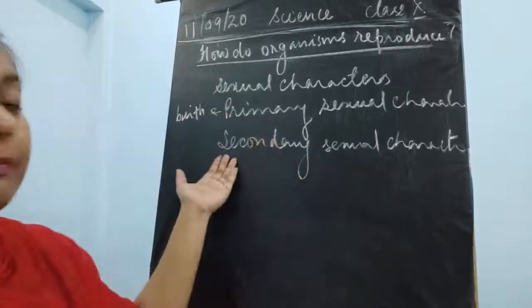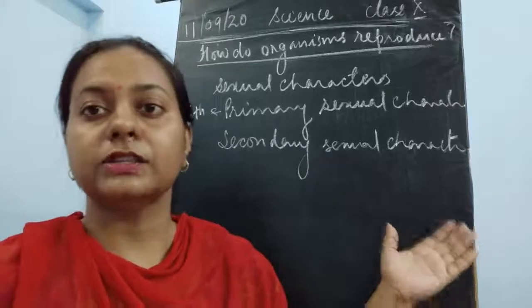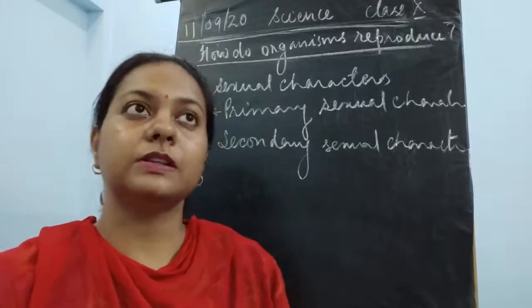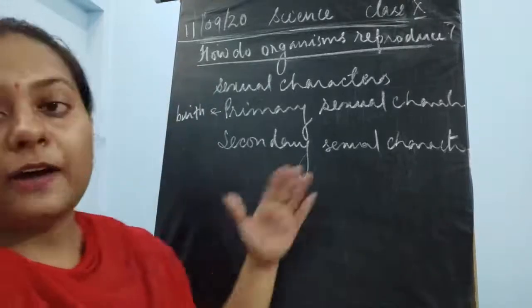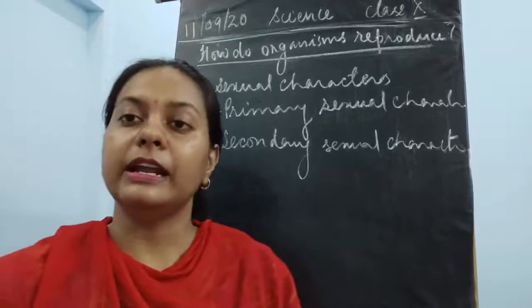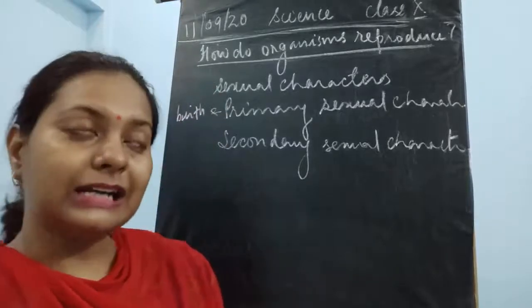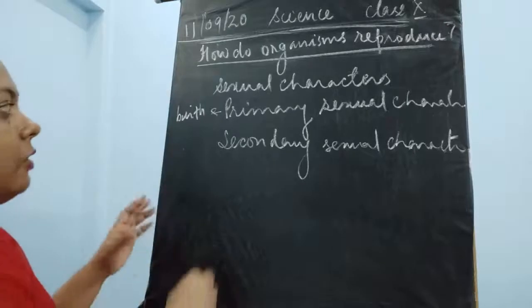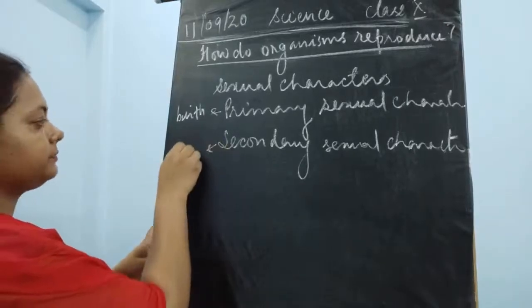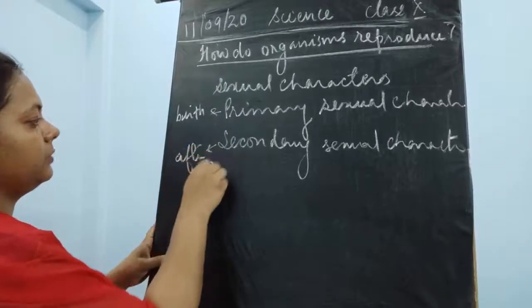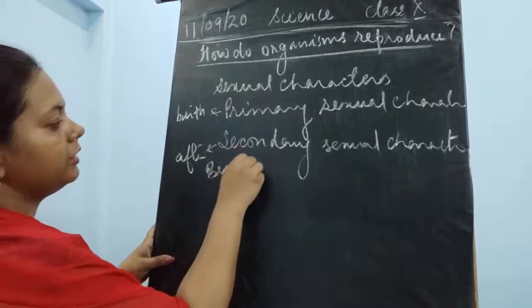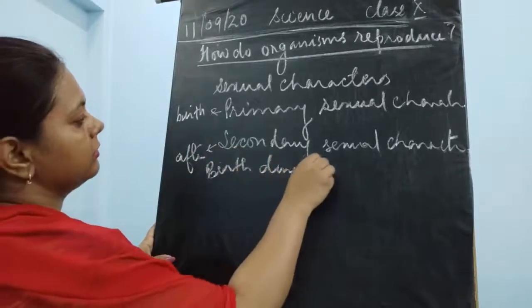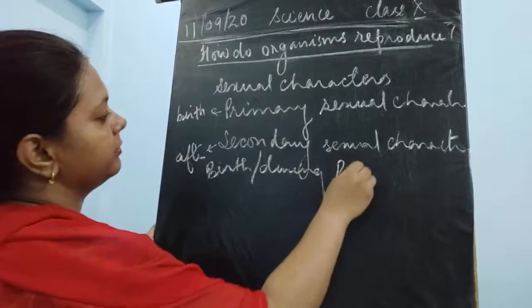Now the second part is the secondary sexual characteristics. All these features come after a certain age. They start occurring during the age of puberty, so they are gained after birth, or during puberty.